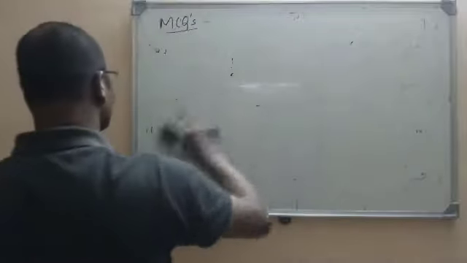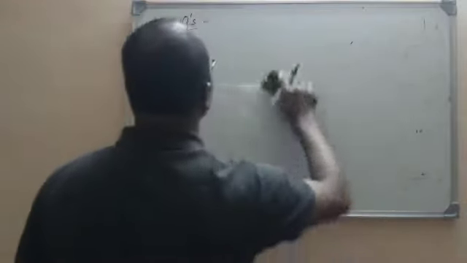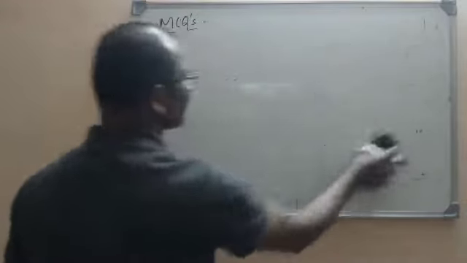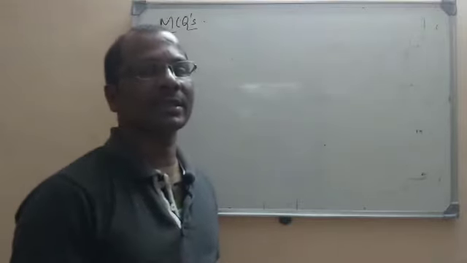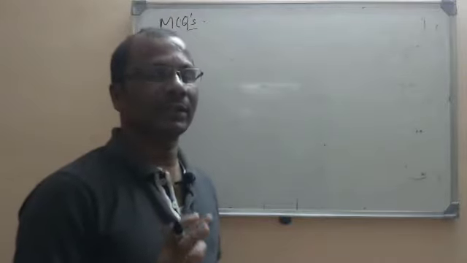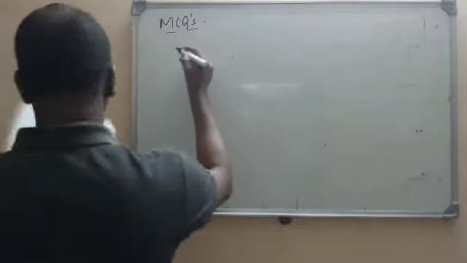Please be careful. What is meant by 75% is completed? That means 75% of the reactant is converted into the product. So what is the reactant left over? 25%. So 75% completed does not mean the concentration is 75. The concentration of the reactant is 25 only. That is important.